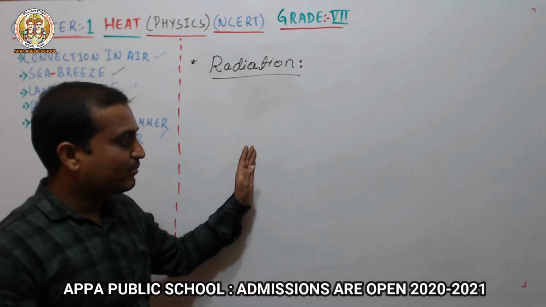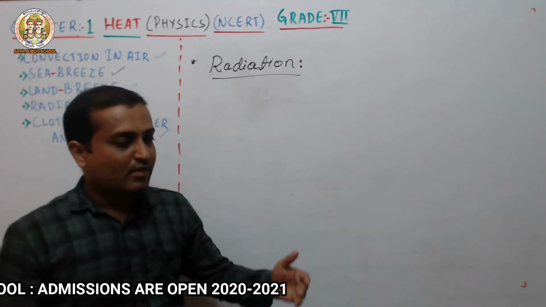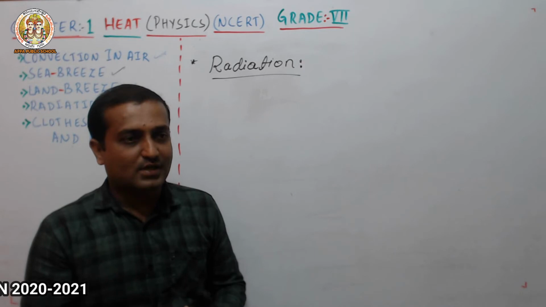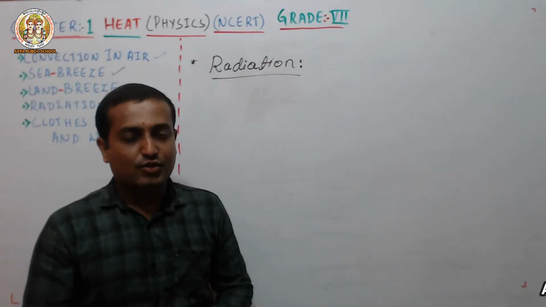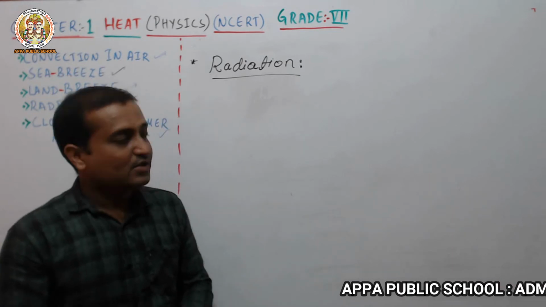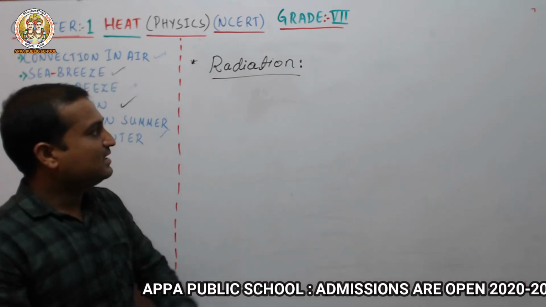For example, when we sit near a fire, our body becomes warm because of the heat radiated by the fire. This is how the radiation process takes place.